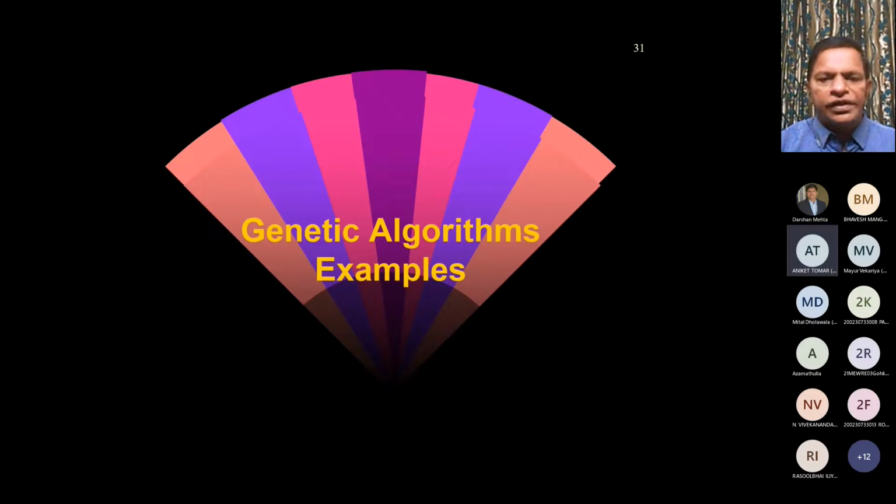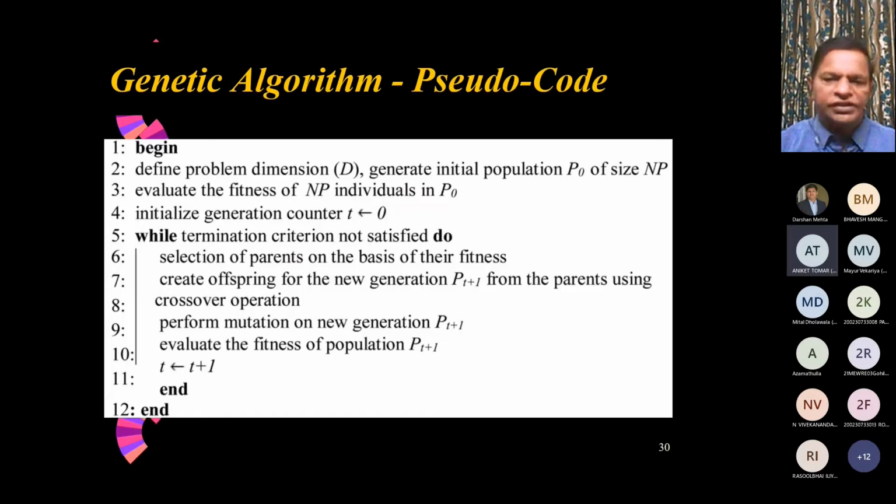So if we talk about termination criteria, there are 2 possible termination criteria. One is that the best value that you have got for the objective function in the current generation has not changed in the next generation. Means still it is the best value. And if it happens for 1 or 2 generations, that means you have already reached the global optimum. So you can stop. The other termination criterion is to stop after a fixed number of generations. Say fix it as 20 or fix it as 50. After 50 generations, you stop.